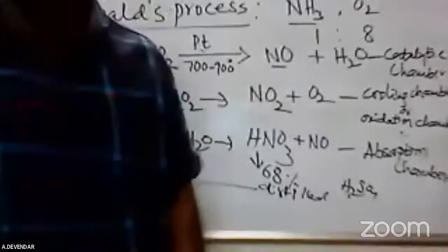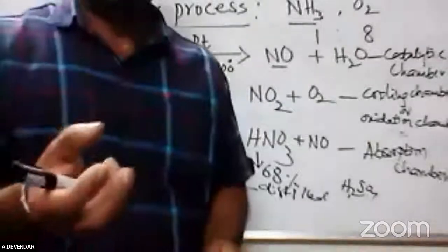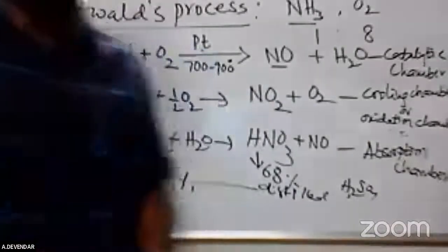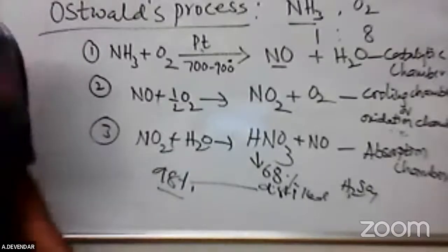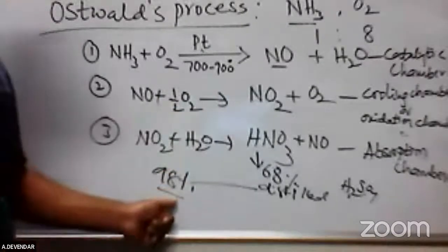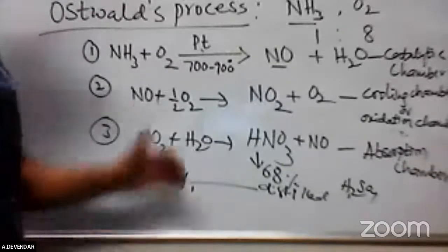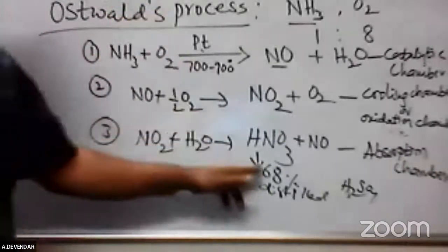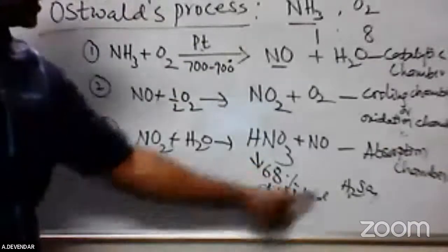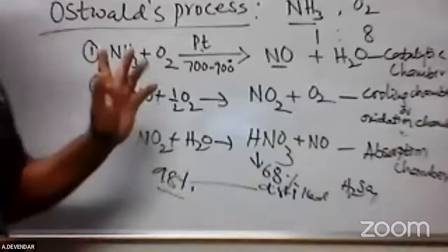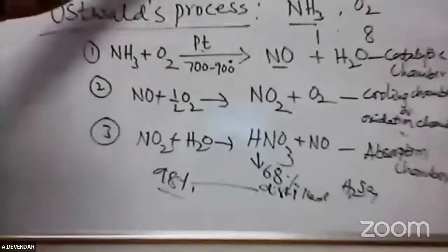When you go to the laboratory and open the nitric acid bottle, fumes come out. Not white fumes, colorless fumes. That is the pure concentration of nitric acid, 98%. In the Ostwald process we get only 68%. This 68% nitric acid is distilled with sulfuric acid to get 98%. This is called concentration. This is about the Ostwald process and the general method of nitric acid.